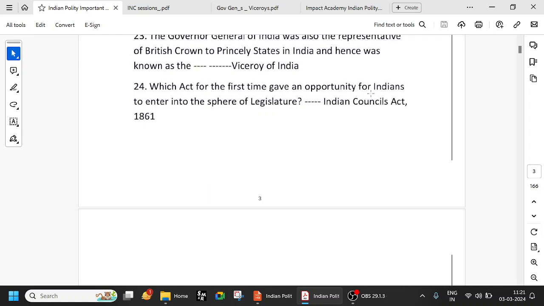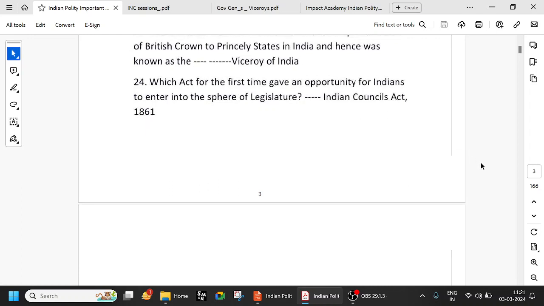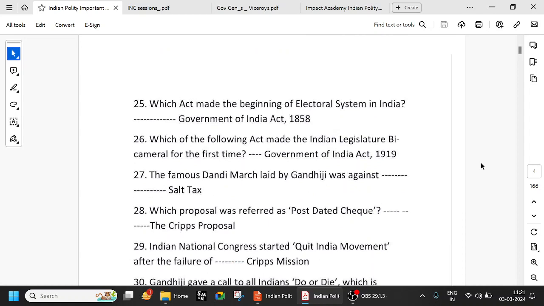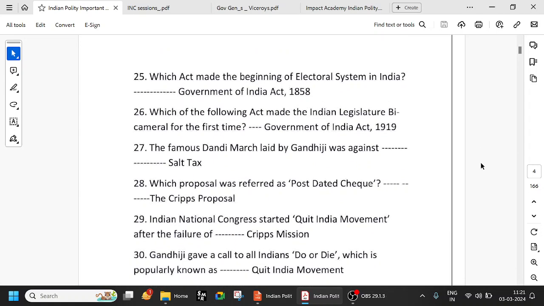Which act for the first time gave an opportunity for Indians to enter into the sphere of legislature? Indian Councils Act 1861, the Raja of Benares, Maharaja of Patiala, and Sir Dinkar Rao. 1861, first time the Viceroy gave these powers. So try to remember in a timeline; with the base of a timeline, you will be able to understand better.